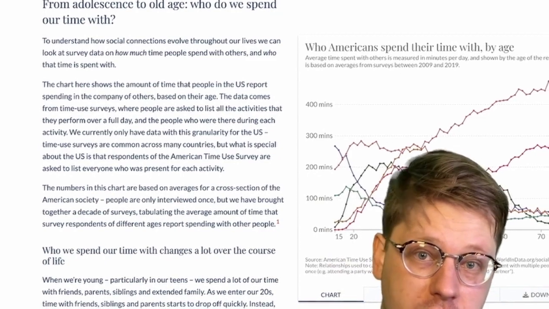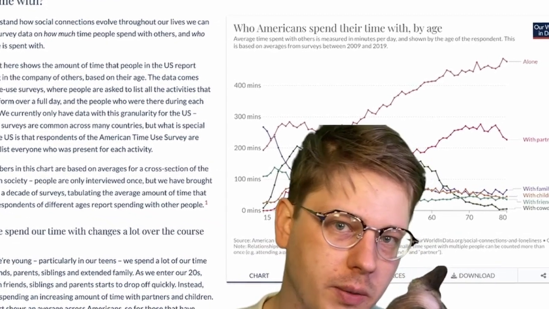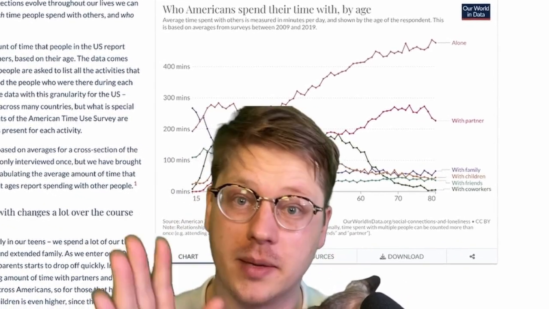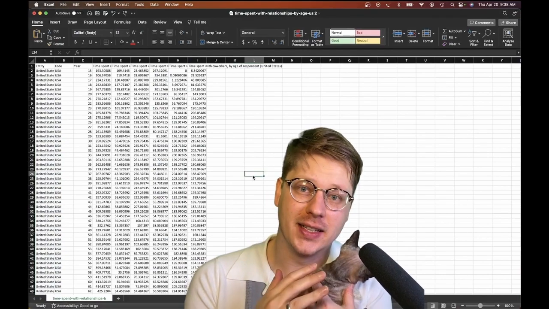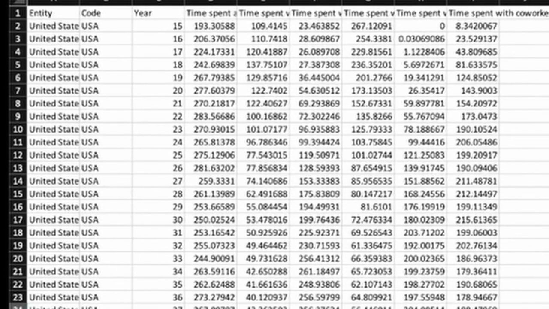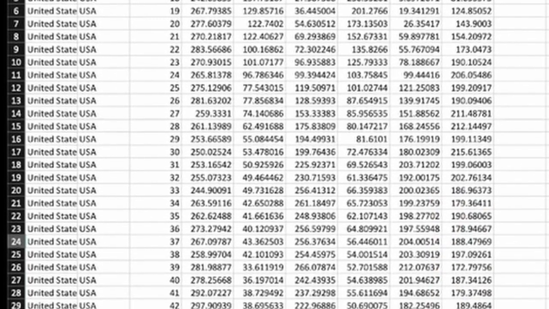This only covers ages 15 to 85, and that's really important because a lot of the mistakes you see when people analyze this type of data relate to mixing up age ranges or timescales. When you download a data set like this, it's typically a CSV file, comma separated values. You can think of it as an Excel table without any formatting or anything else, just the values themselves.